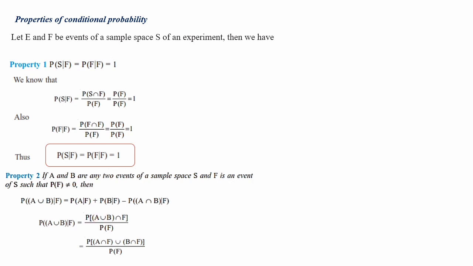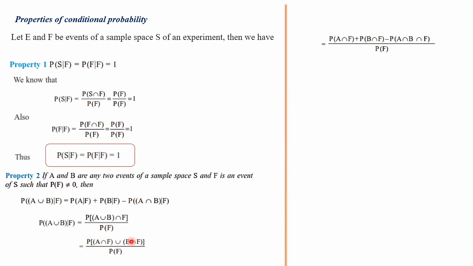This step uses the formula A union B intersection F is equal to A intersection F union B intersection F. This formula you have studied in class 11. A union B intersection F is equal to A intersection F union B intersection F. That's what is written, divided by the denominator, P of F.